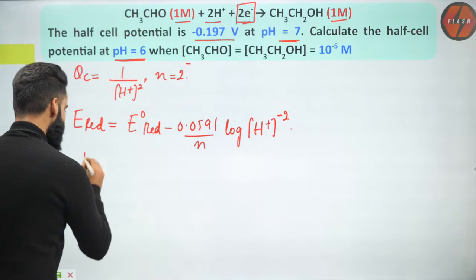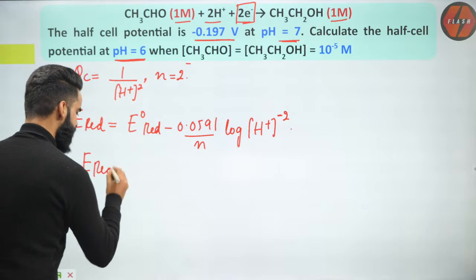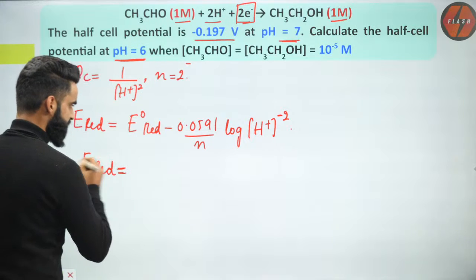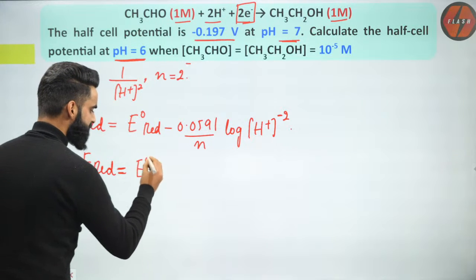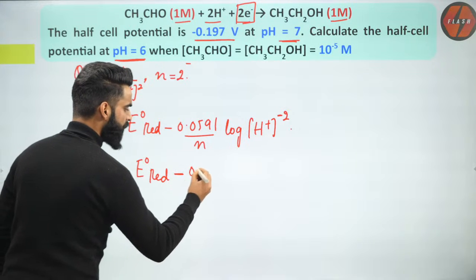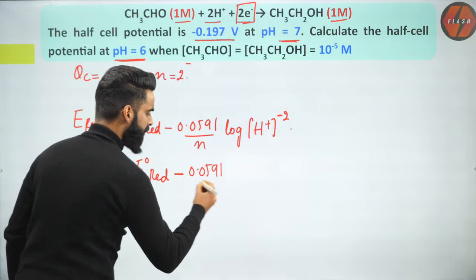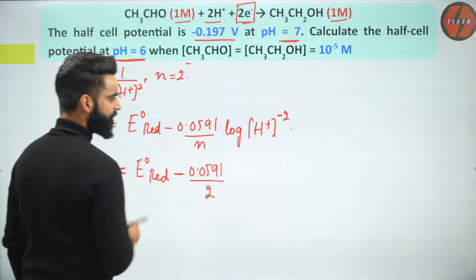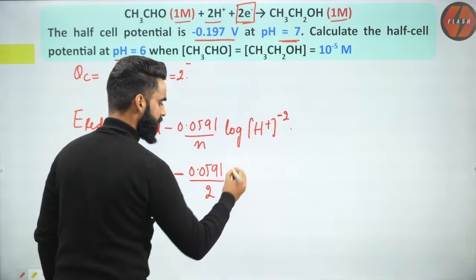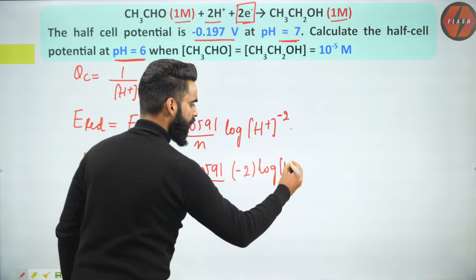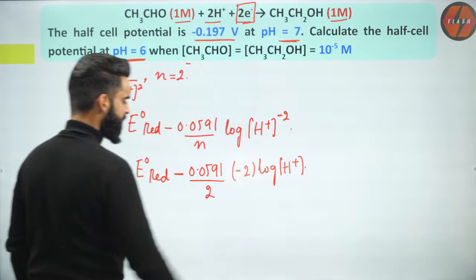Now people, I can write it like this also. ERED, reduction potential of the electrode whose cell reaction is given to us, is going to be equal to standard reduction potential of the same electrode minus 0.0591 divided by, what is the value of N for it? Value of N for it is 2. This is log of M to the power N, which is going to be equal to N log of M. This is something which I'll be getting over here.